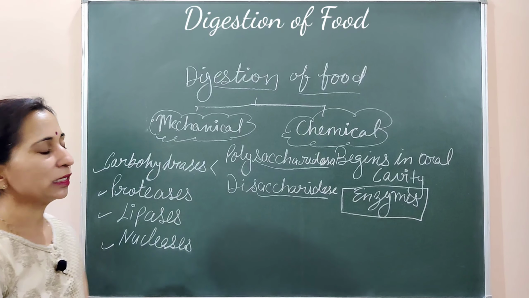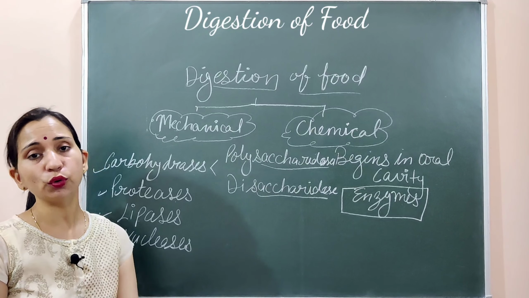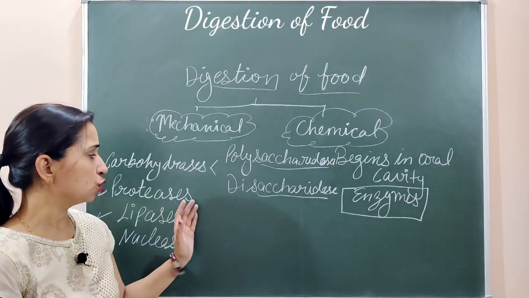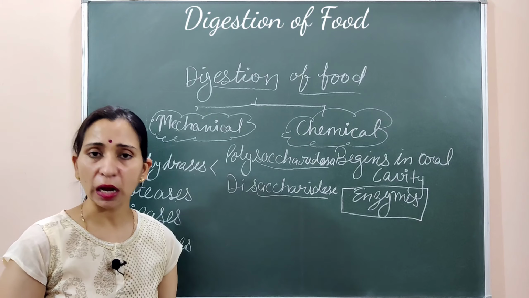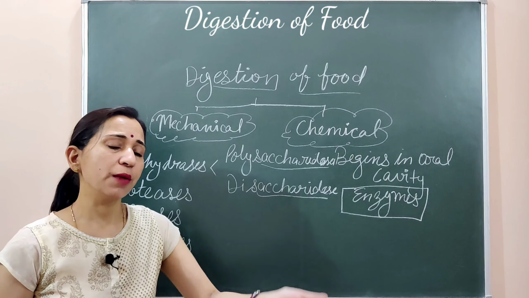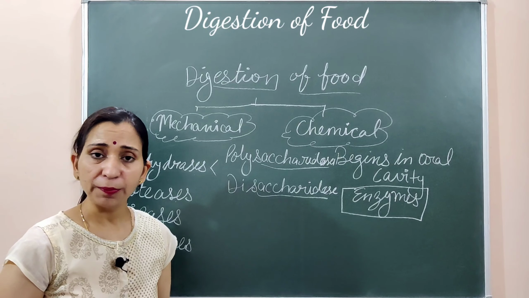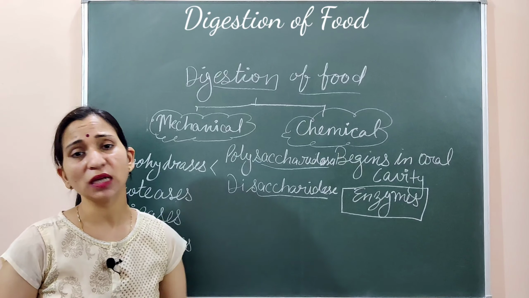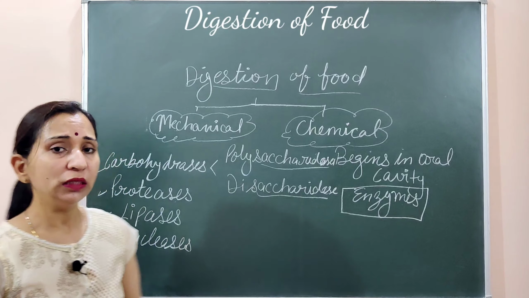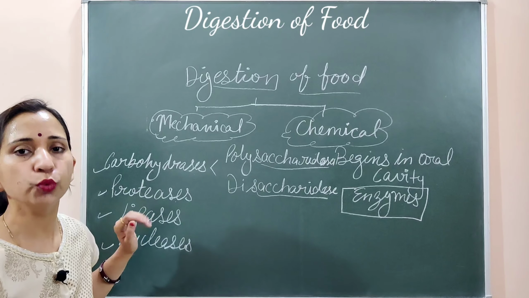Now come on to the next type of enzyme, that is the proteases. Proteases are the enzymes which convert the protein into the simpler form. Here also different kinds of protease enzymes are available, like we know pepsin, trypsin, chymotrypsin, carboxypeptidase, aminopeptidase, dipeptidase. These are the enzymes which work on the protein. So enzymes which work on the protein are known as proteases.